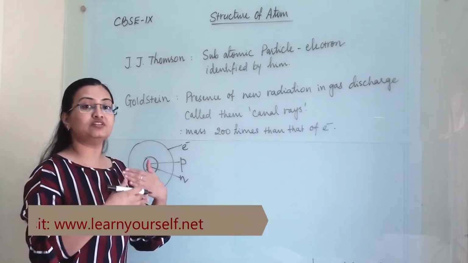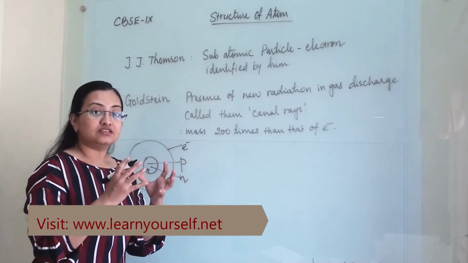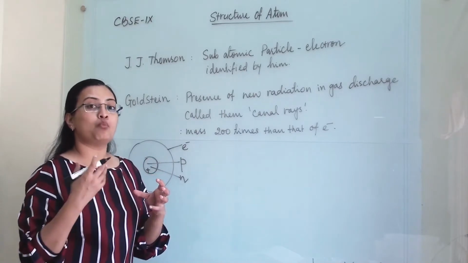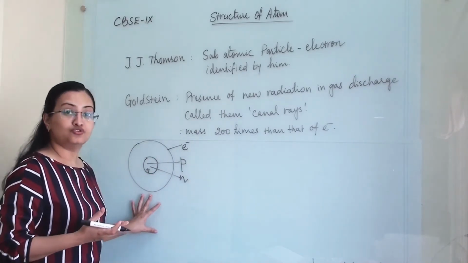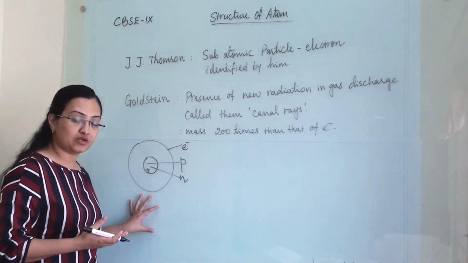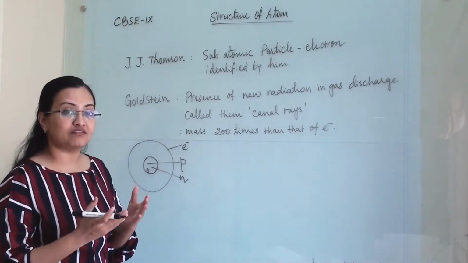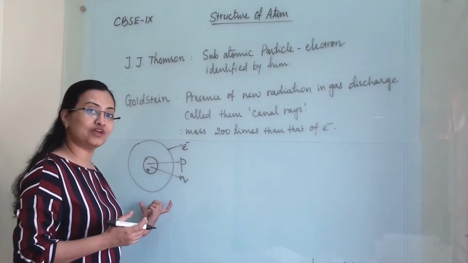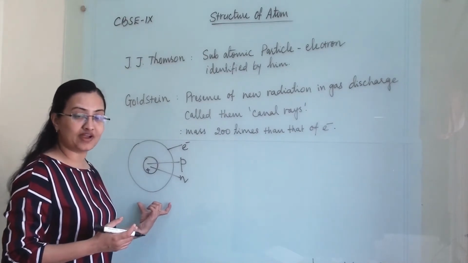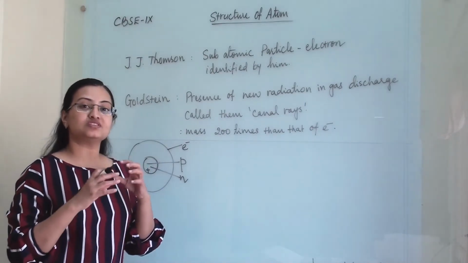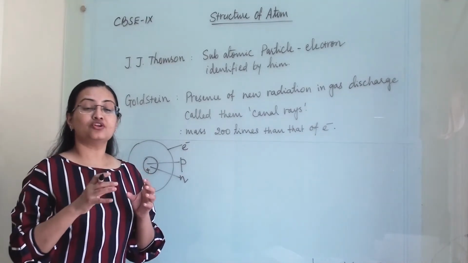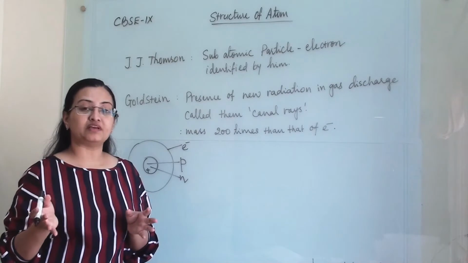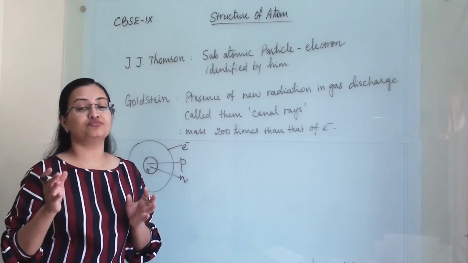After this, some scientists proposed models of the atom. This is what we know today, and this is the correct one. But earlier, when they were discovering and did not know the correct structure of the atom, they proposed some models of the atom. These failed because they did not hold true for some speculations and some experiments.